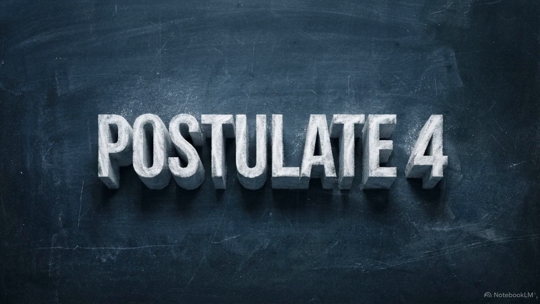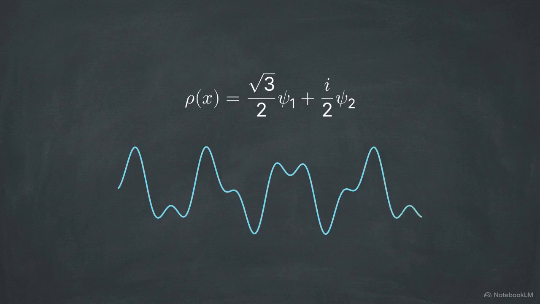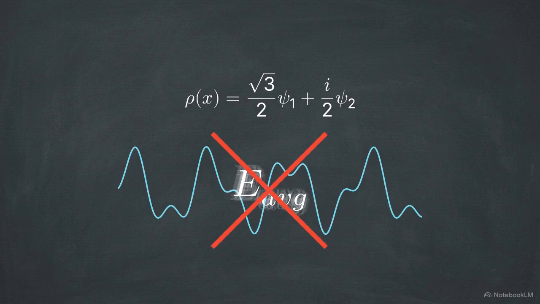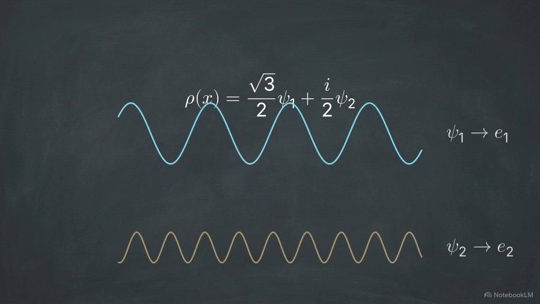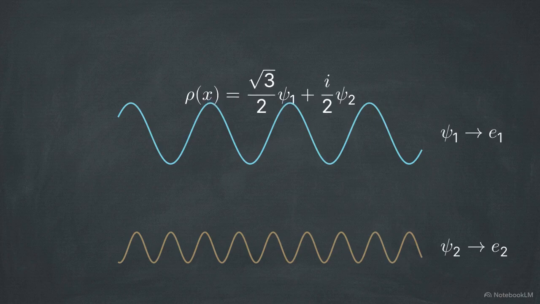It defines the superposition state, where the total wave function is a linear combination of multiple distinct eigenfunctions, each multiplied by its own complex coefficient. If we measure the energy of this combined state, the system does not output a smeared average energy reading. The measurement will definitively collapse into one of the discrete allowed eigenvalues, such as E1 or E2.